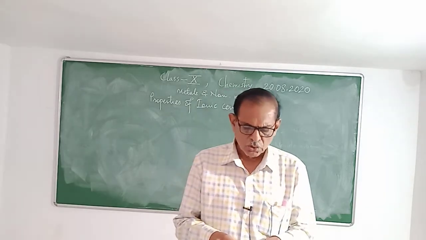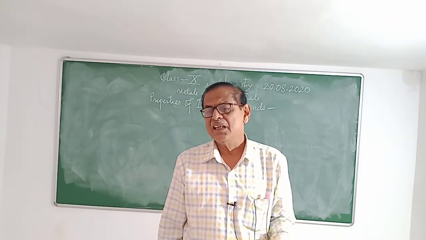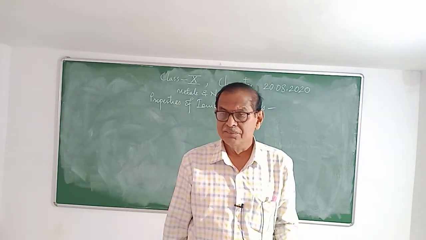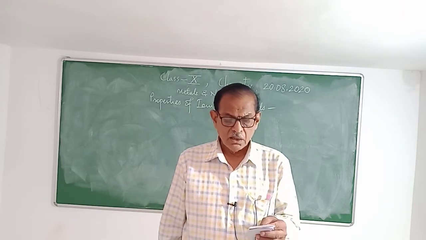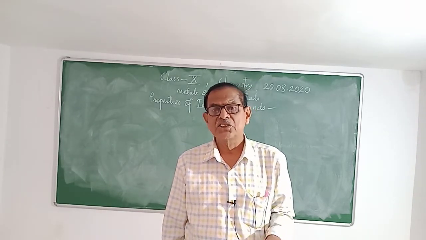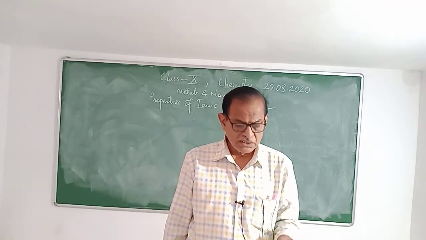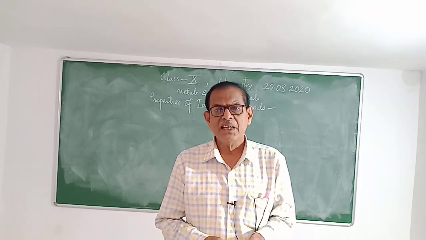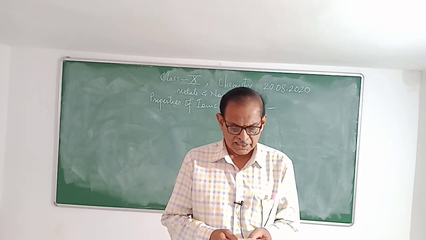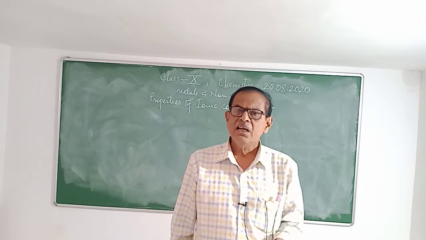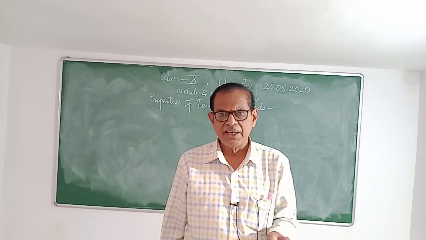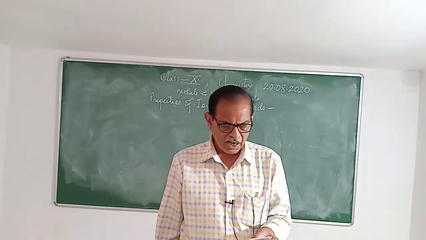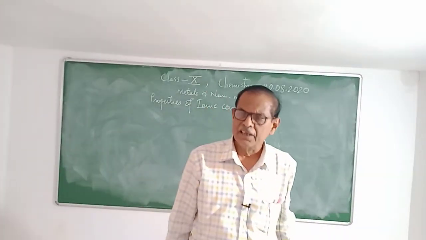For example, NaCl has a melting point of 1074 Kelvin and a boiling point of 1686 Kelvin, which means near about 1400 degrees Celsius for boiling, while its melting point is about 800 degrees Celsius. LiCl has a melting point of 887 Kelvin, or near about 600 degrees Celsius, and a boiling point of 1600 Kelvin.